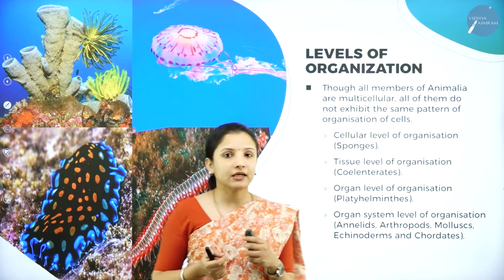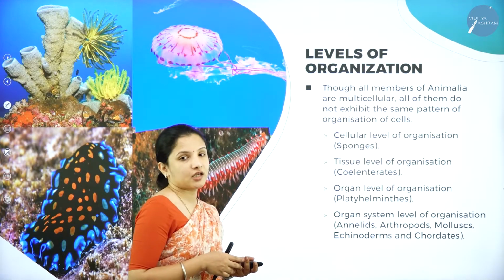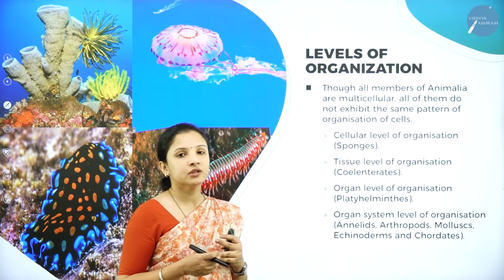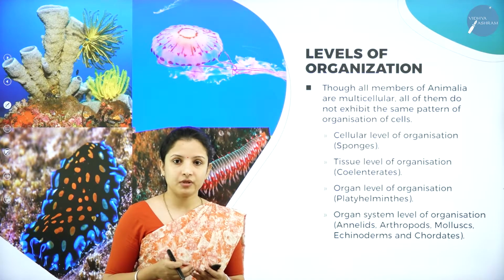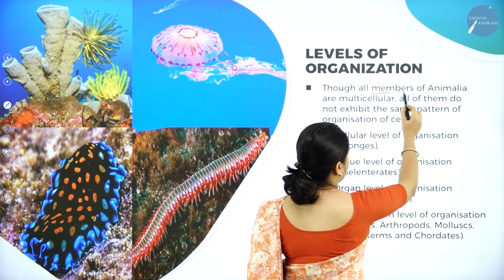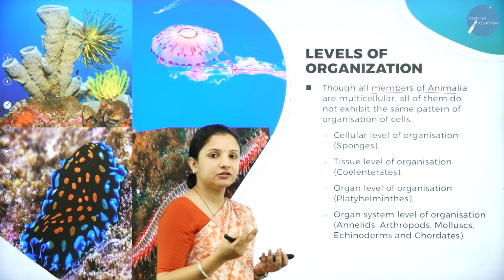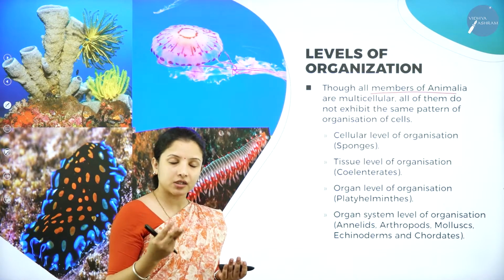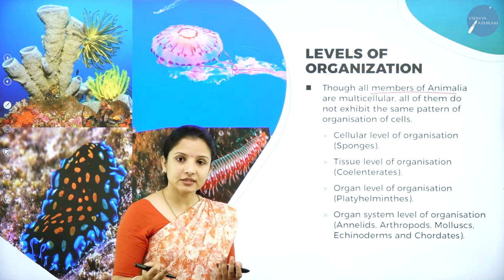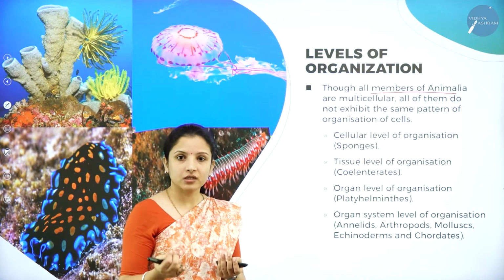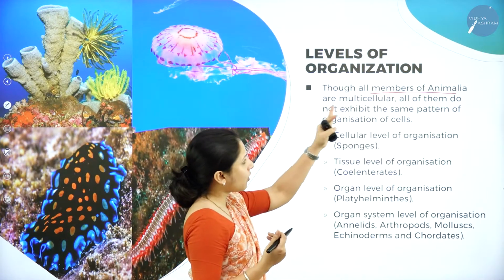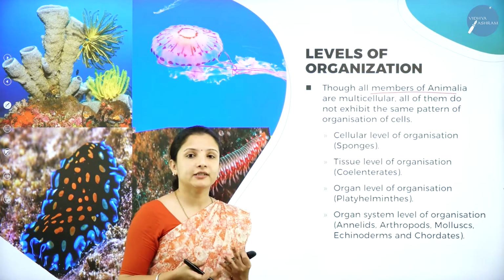So first, I shall consider the first basis of classification based on the level of organization. So we are studying about the kingdom animal. So animal is nothing but Animalia. So in members of Animalia, wherein the different types of animals, you know that in the kingdom Animalia, you have reptiles, you have insects, birds, amphibians, and whatnot, different things are there. So although all members of Animalia, they are multicellular.